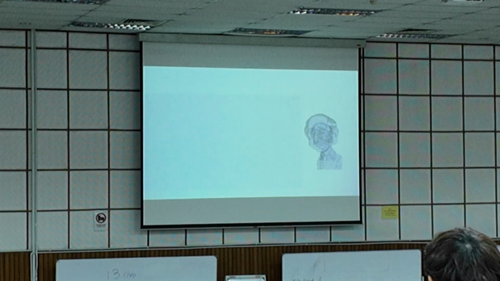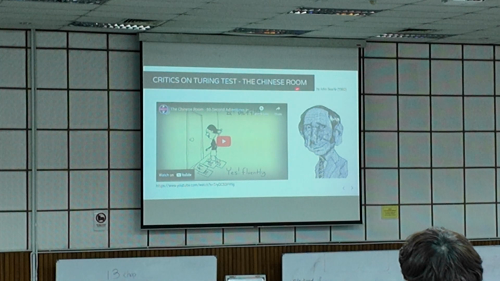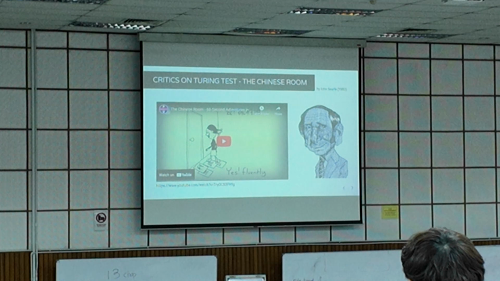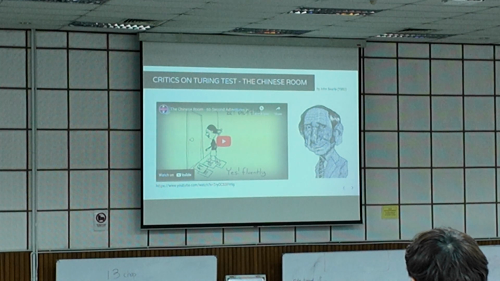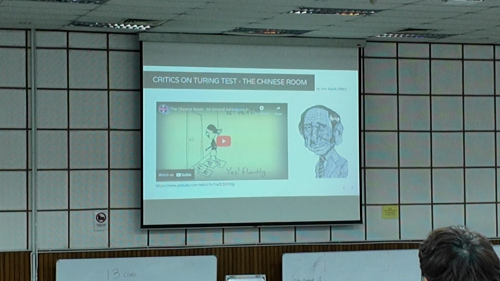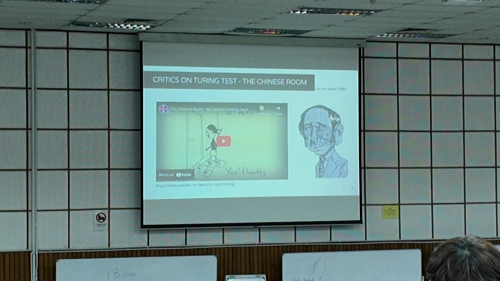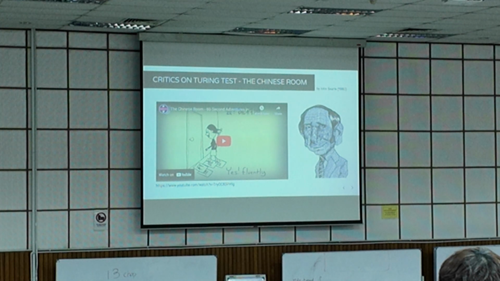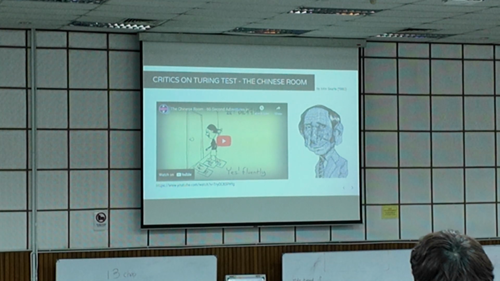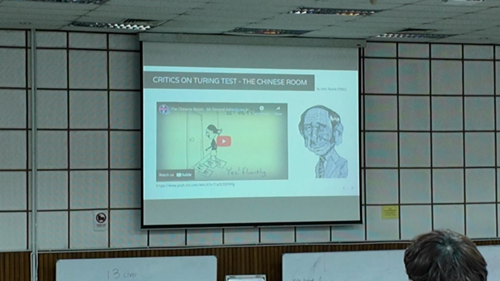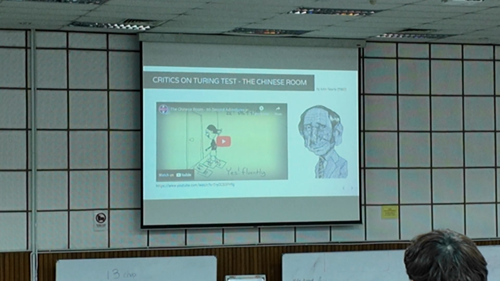Okay, then later on, this fellow has a different view compared to Alan Turing. Again, what is meant by a Turing test? The Turing test says that as long as the chatbot is able to communicate with the evaluators and behave like humans, it is considered intelligent. But then Searle has a different perspective, different views. So look at this video first. I'm going to explain what's going on.